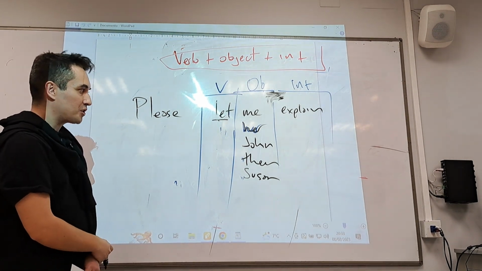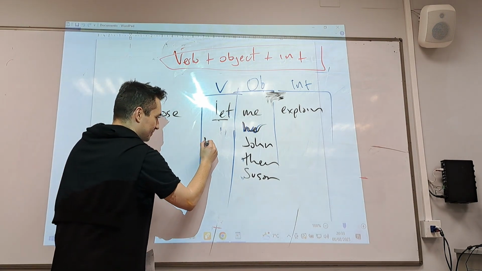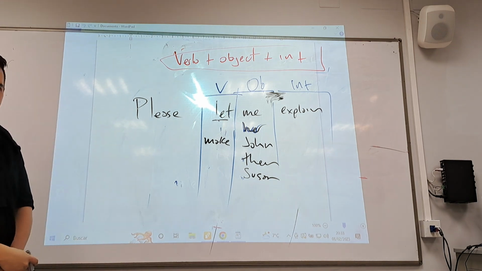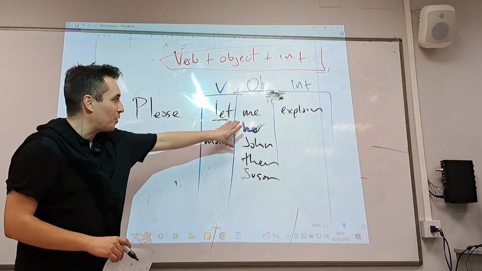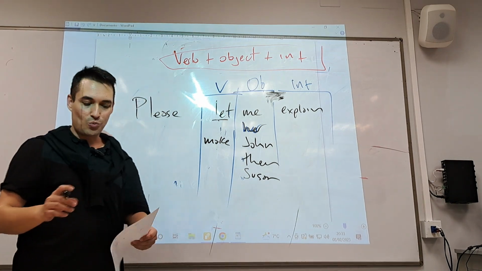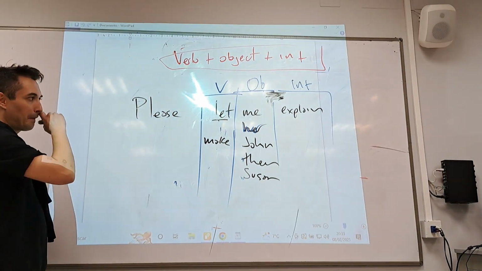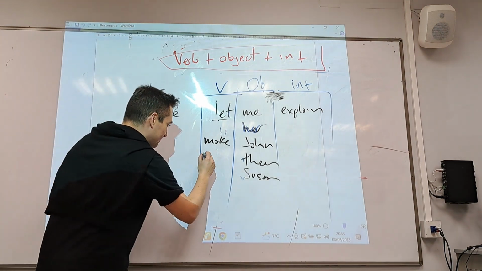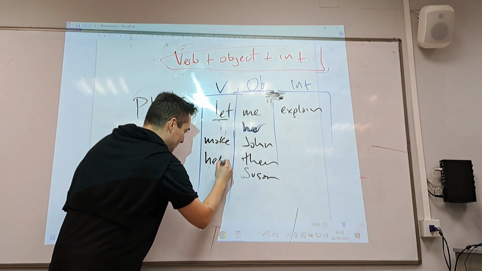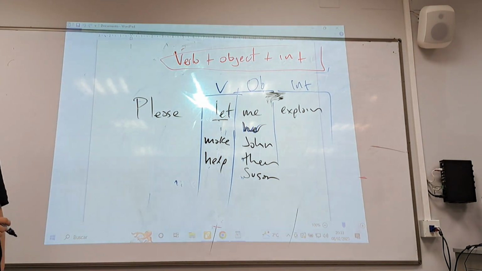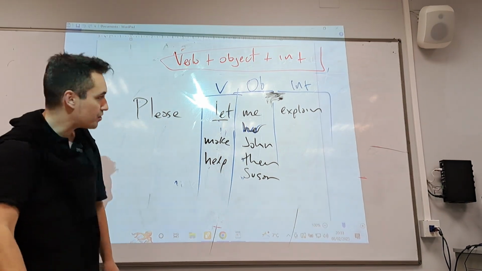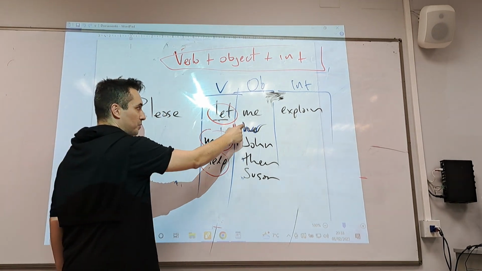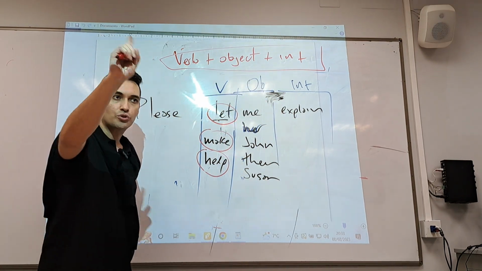Oye, haz que John lo explique. Please. Make John explain. Then make is one of them. It belongs to the club of verb, object, infinitive without to. And one more. Assist Susan. A synonym for assist. Help. Help Susan explain. So remember these three verbs. Let, make, and help can take verb, object, and infinitive without to.